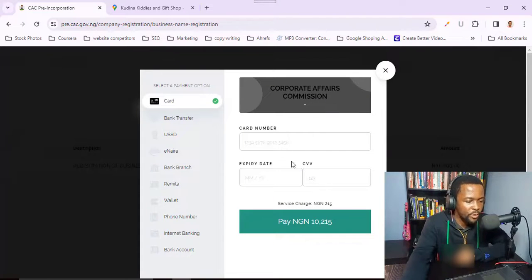Okay, here is the pop-up window for me to make the payment. So here you are going to fill in your card number, fill in your expiry date, fill in your CVV number. That's the 3 numbers on the back of your debit card. And then you can see here is 10,215 because remitter are going to take their charges, but that's okay. So I'll do this and go ahead to pay. So I'm going to fill in my details now, and then I'll click on pay.